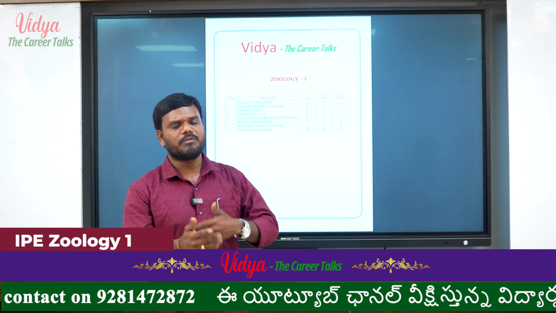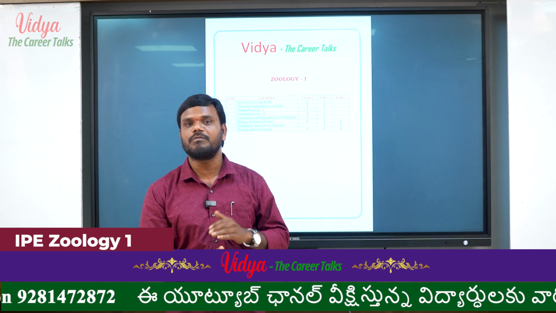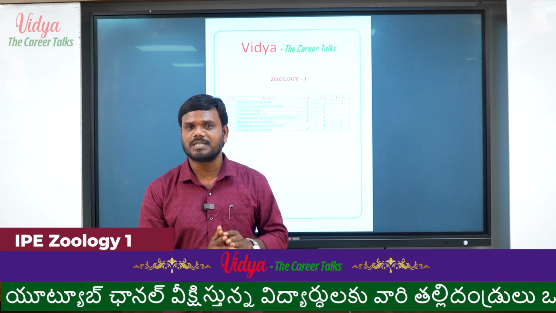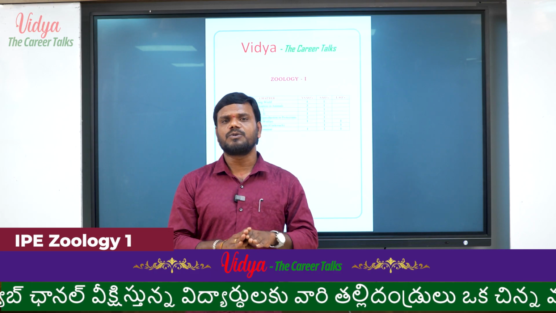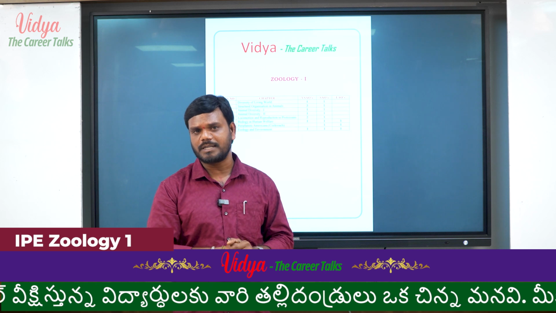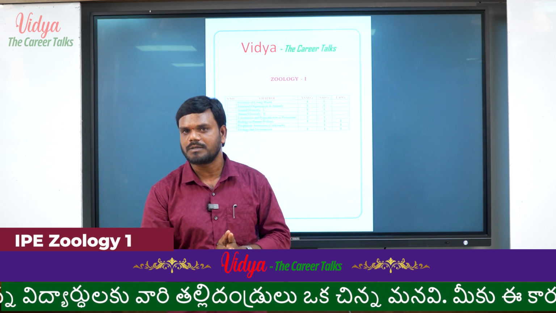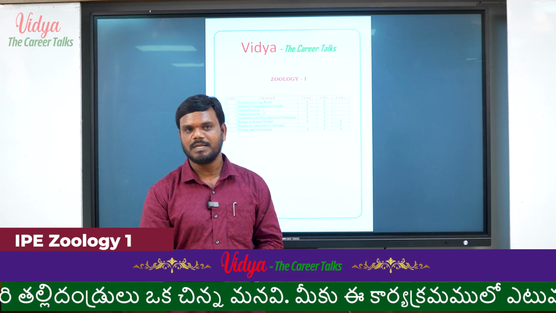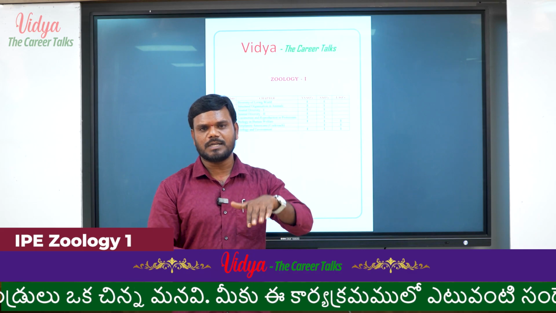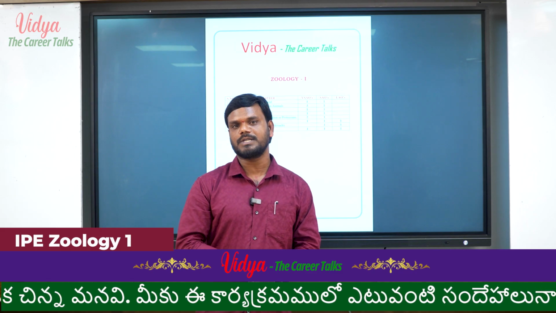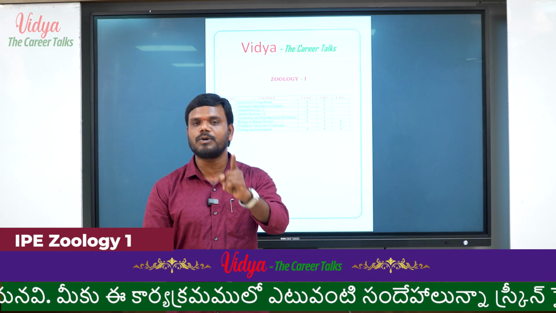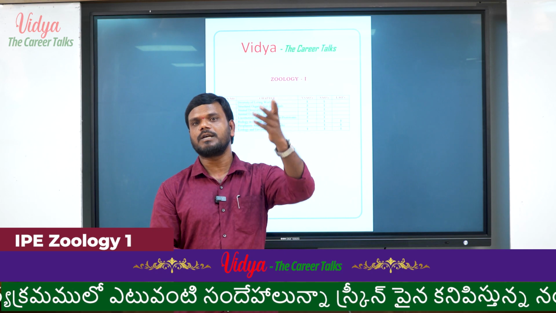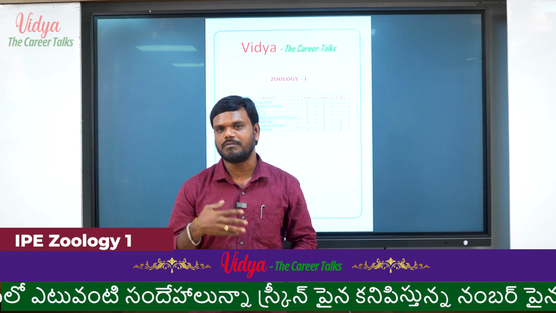Next, how to focus: the second thing is to focus on previous year questions. Many students ask, sir, what are the important questions in every chapter? There is no particular important question if you want to get 60, but you should focus more and more on your previous year questions. The most repeated questions are the most important questions. If you read the previous year questions thoroughly, you can get good marks. Even a dull student can get more marks by thoroughly following the previous year questions.